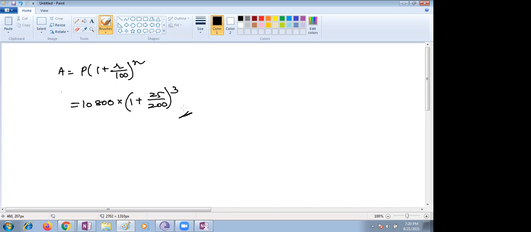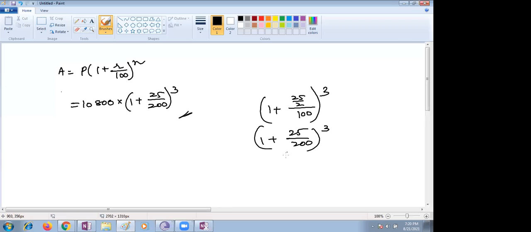Yes, ma'am. Why should I take 25 by 200 here? Let me substitute into my question. 12.5 means 25 by 2 divided by 100, to the power 3. If you simplify this, you get 225 by 200 whole cube.